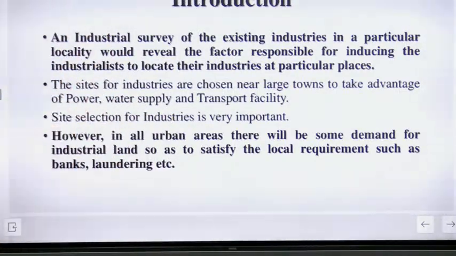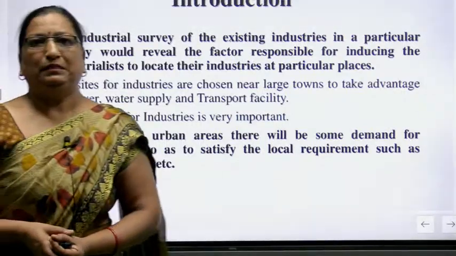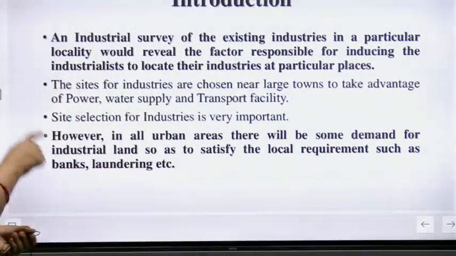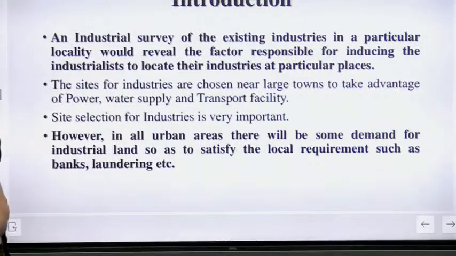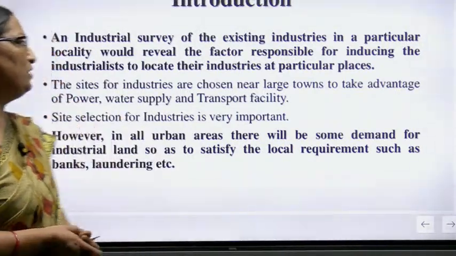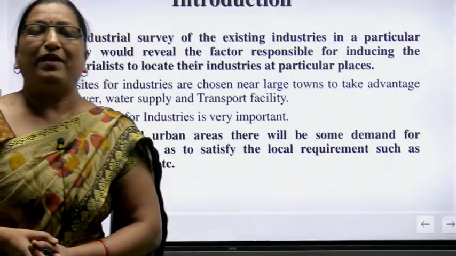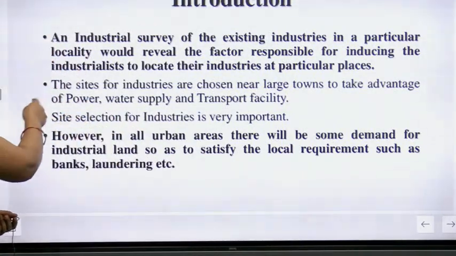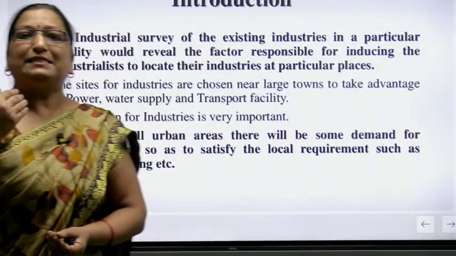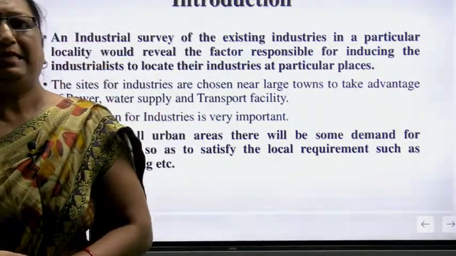The sites of industries are chosen near large towns to take advantage of power. Here power means electric power, water supply and transport facilities. So these are the main points. You have to remember that if you want to establish industries, we have to select these points. If these three points are there, we can establish our industries very easily.